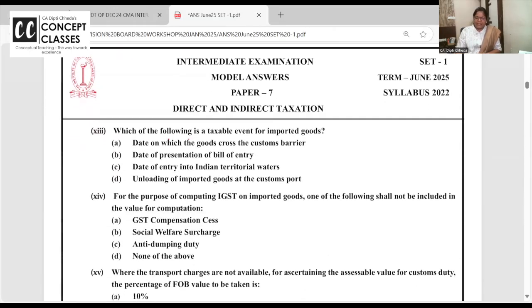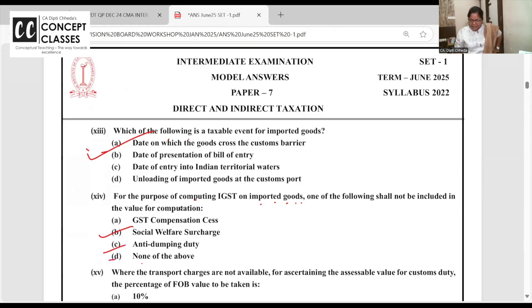Which of the following date is the taxable event for imported goods? Once they cross the custom barriers. For the purpose of computing IGST on imported goods, one of the things which will not be included: imported goods पे social welfare, anti-dumping ये तो लगता ही है.